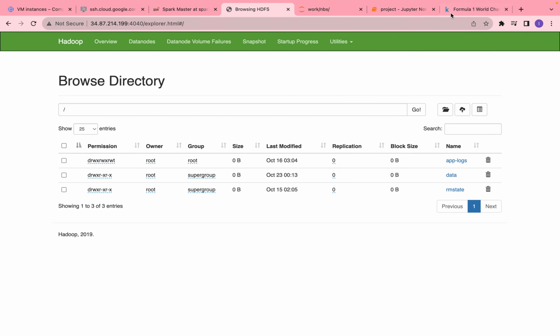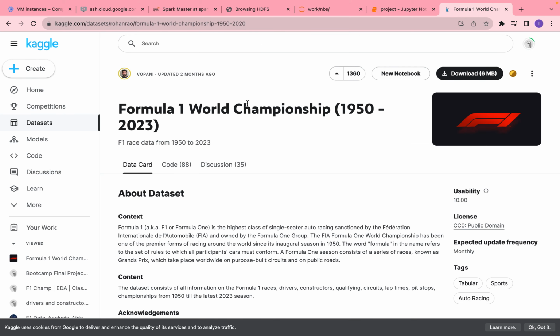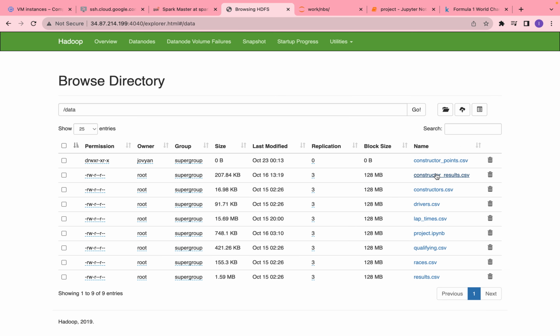The datasets used are from Kaggle and consist of data collected on the F1 World Championships from the beginning of the sport in 1950 to the current year. And we will be using these 7 for the project.